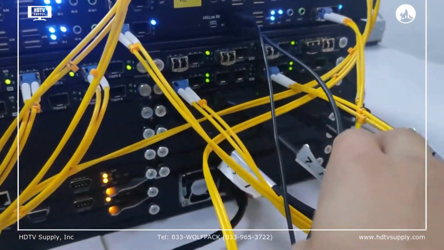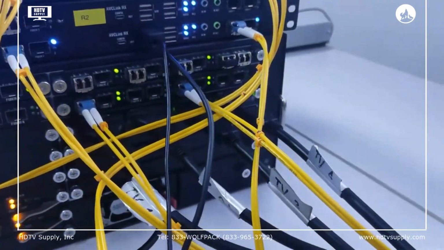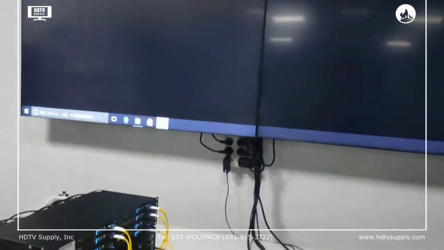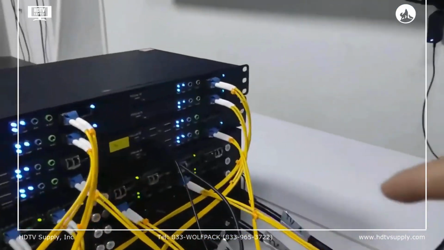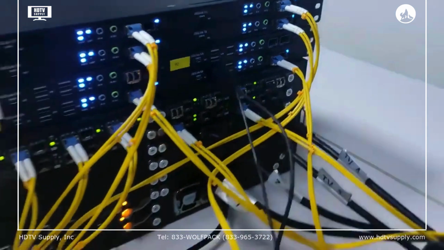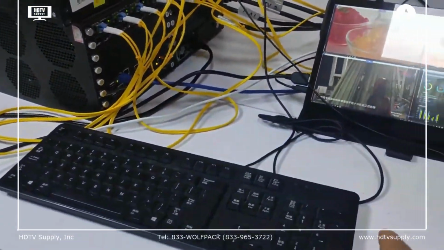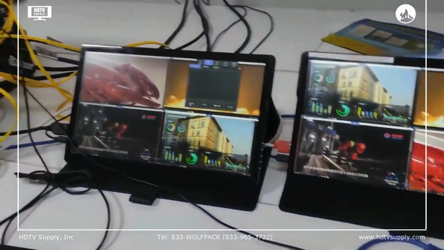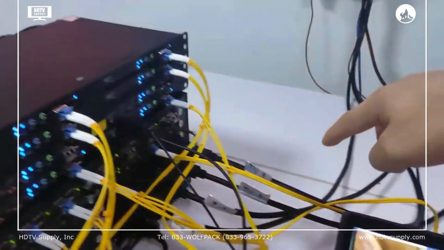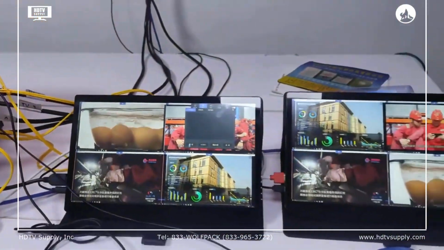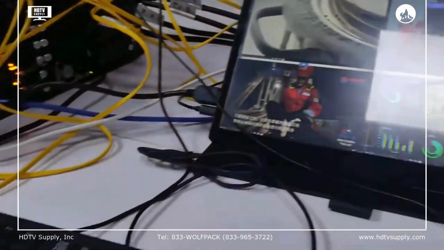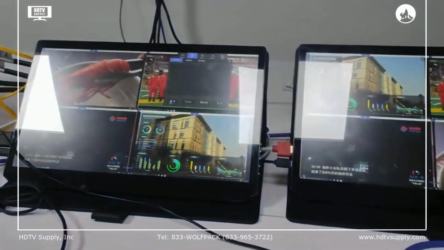And here we have 4 HDMI outputs to this 2x2 video wall. And then this receiver is connected with 1 keyboard cable and a mouse here. And on these 2 receivers, we have 2 HDMI cables connected to these 2 small monitors. So basically with these 2 small monitors and with the keyboard and mouse, we can control the switching.